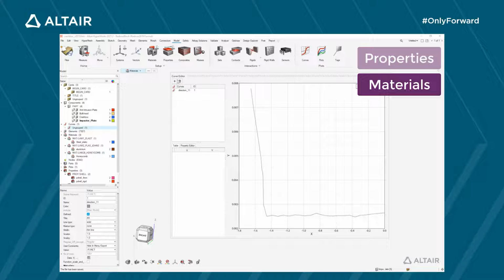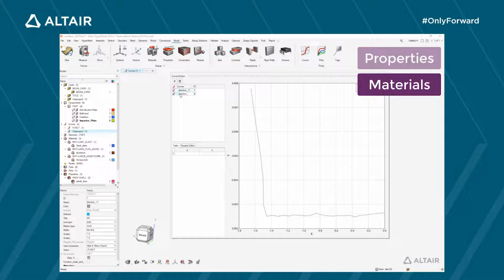For simpler curves, I can also create them like that, let's say for the other direction. And here directly copy-paste the data from an Excel sheet.